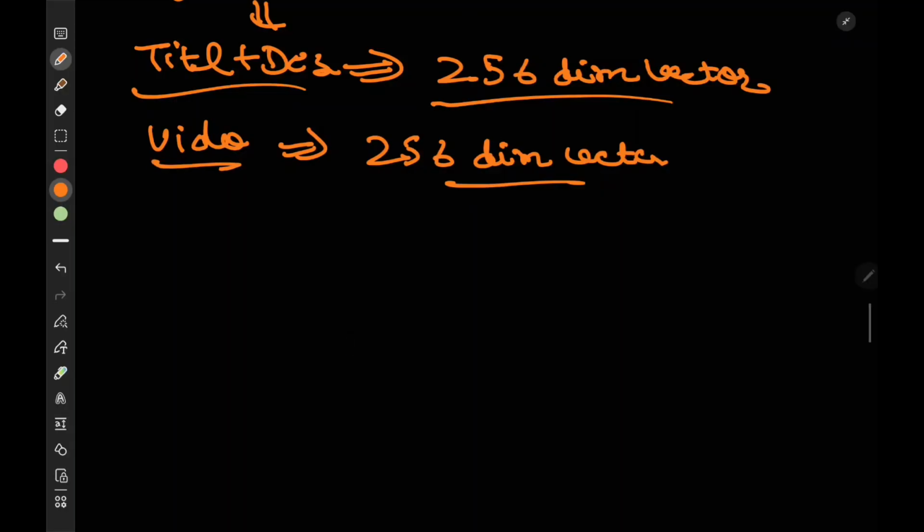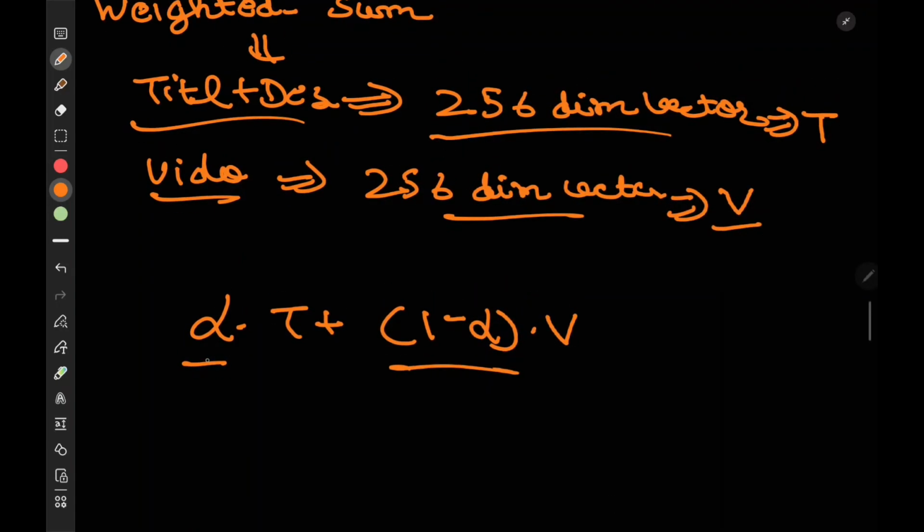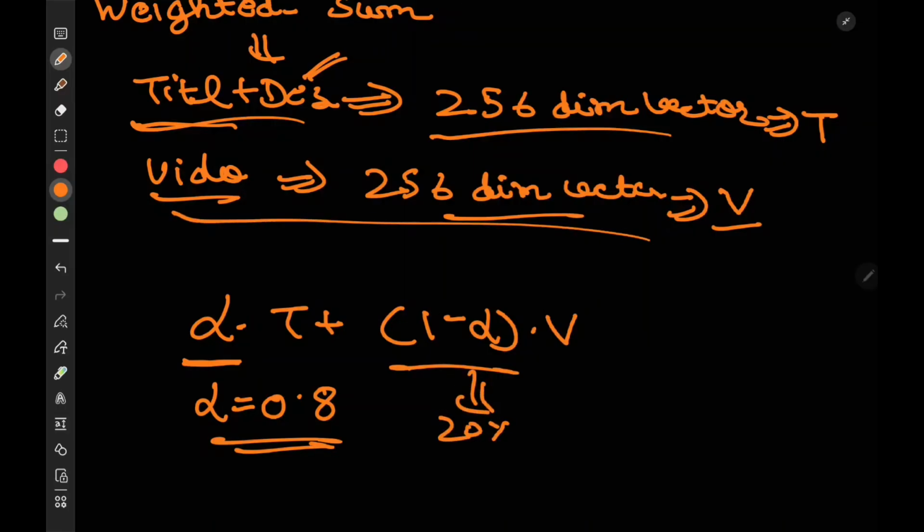You have these two vectors. Now to get a final vector, you would use a weighted sum. Let's say this particular vector is named t and this one is named v. So how do we apply this weighted sum? Alpha times t plus 1 minus alpha times v. Here alpha means how much importance you want to give to the title and description. Let's say I keep this alpha as 0.8, it means that 80% of the importance goes to the title and description and the rest 20% goes to the video embedding part.